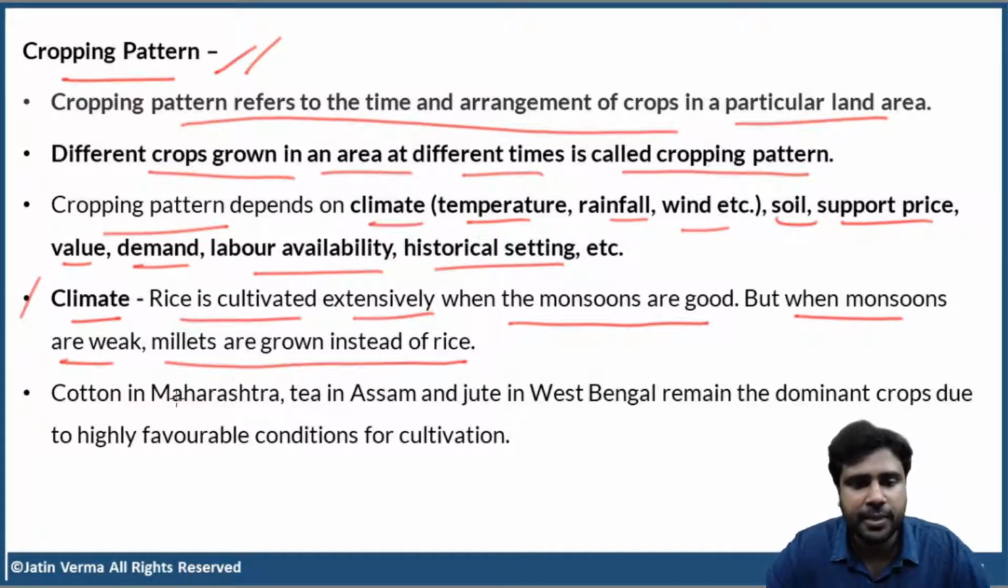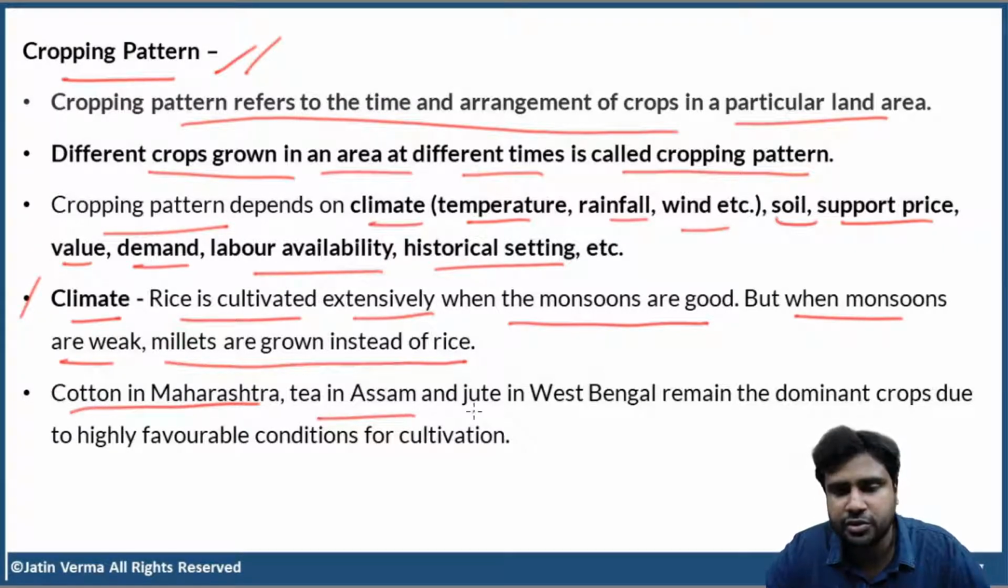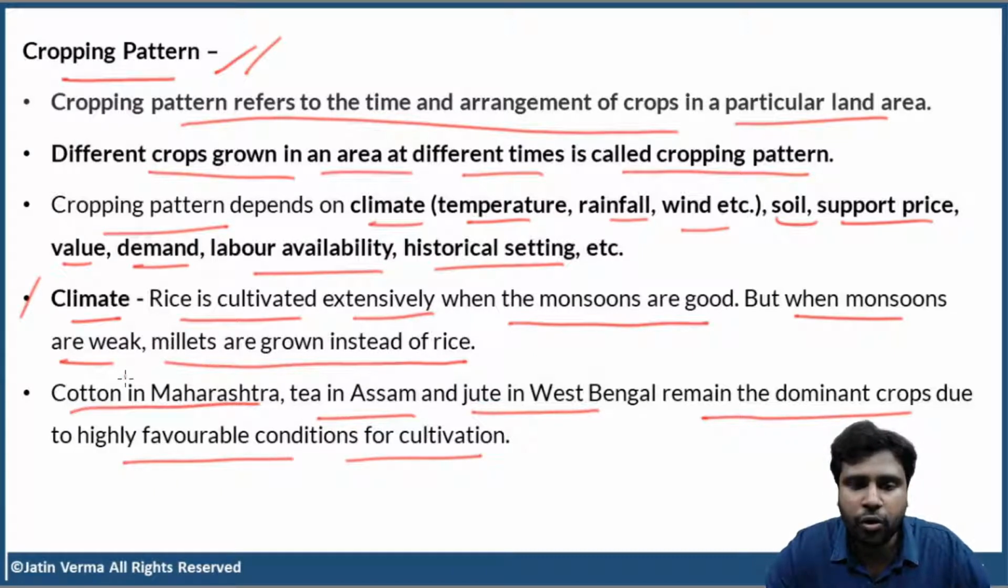Now, cotton in Maharashtra, tea in Assam, jute in West Bengal remain the dominant crops due to highly favorable conditions for cultivation. So, what are the various suitable conditions for cotton? We are going to discuss that. Don't worry about that. Just look at tea here for now.